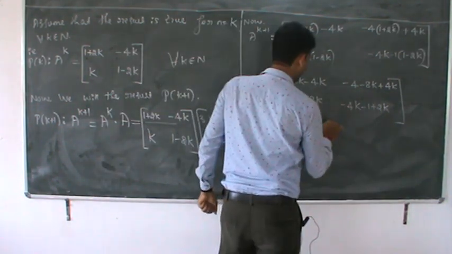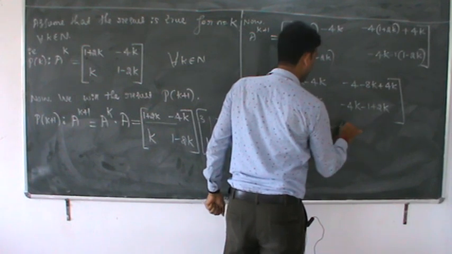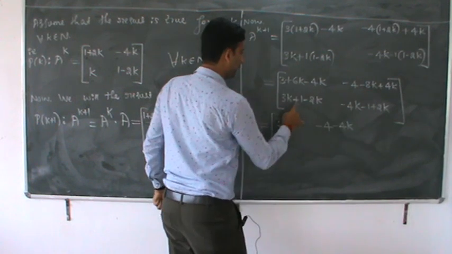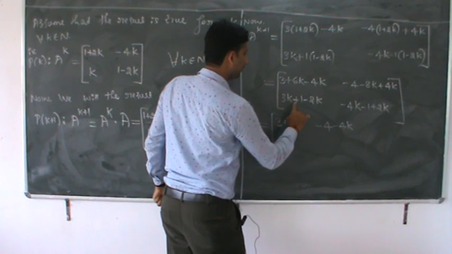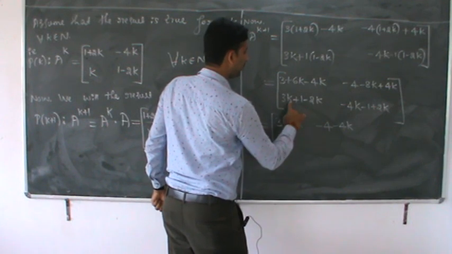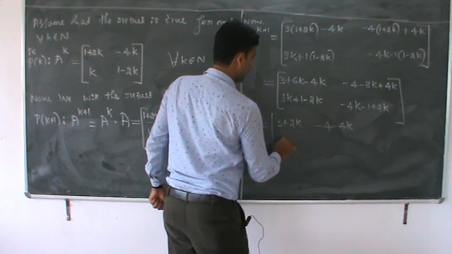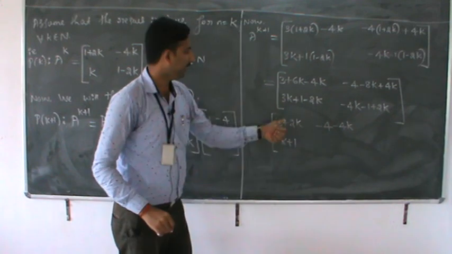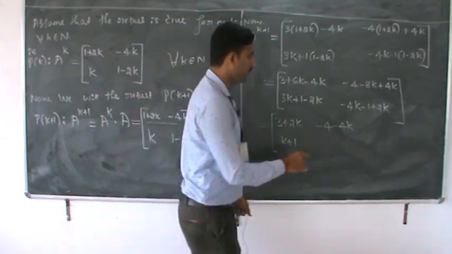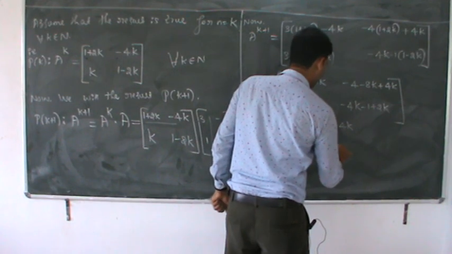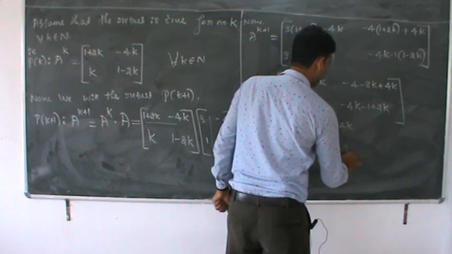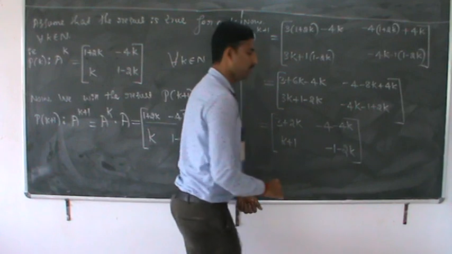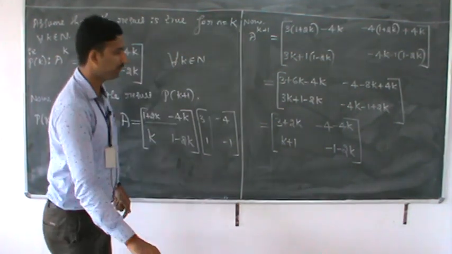After that minus 4k, after that 3k plus k, what is the value? 3k minus k, that is k plus 1 as it is, correct? 3k minus 2k becomes k plus 1. Here there will be minus 1 minus 2k, minus 1 minus 2k.